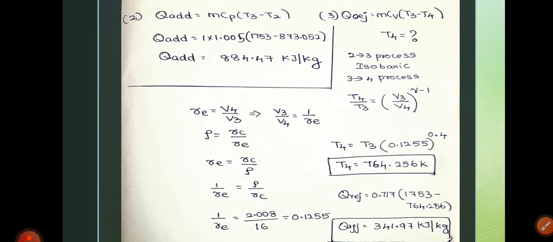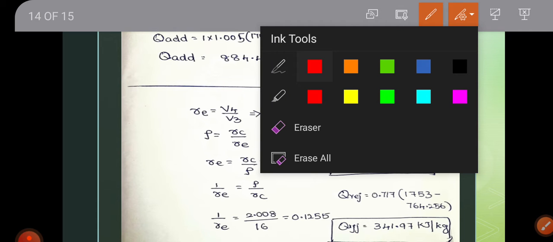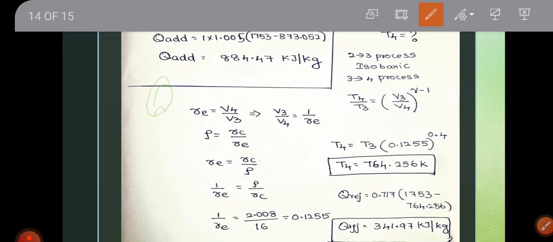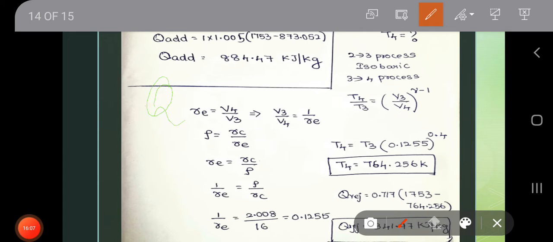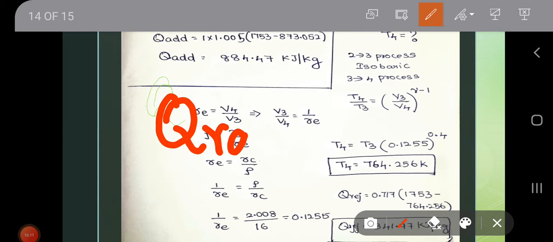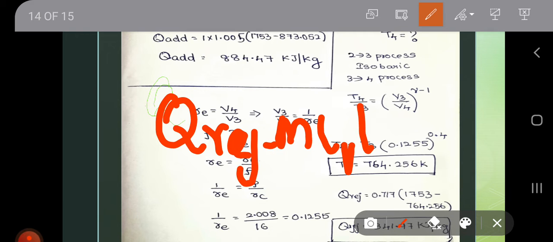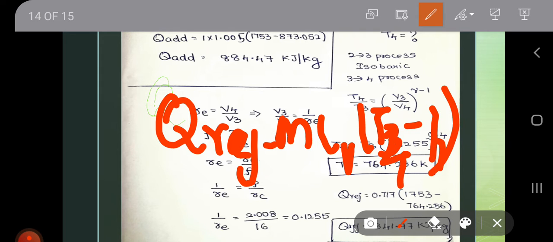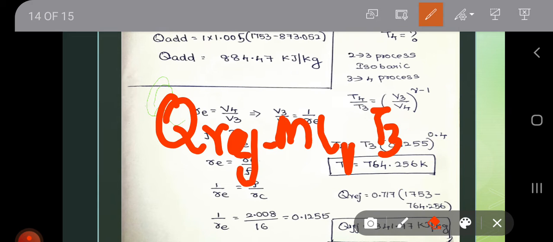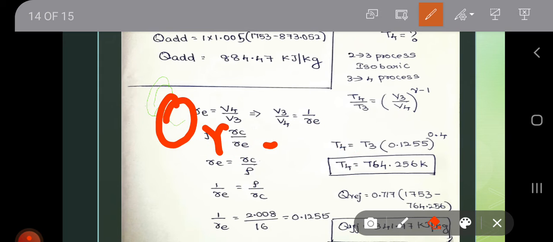In the same way, we can find the value of heat rejection, that is Q rejection. What is Q rejection? That is m Cv (T4 minus T1). Using some of the adiabatic relationships, we can find the value of T4 and substitute it in Q rejection. We may find the answer.